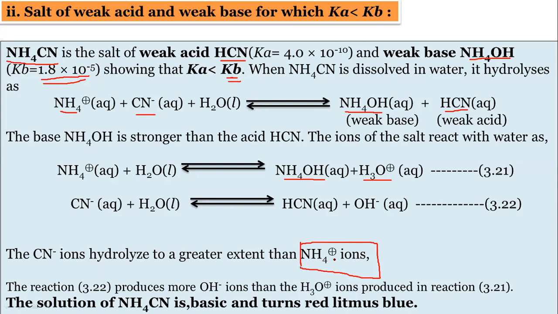Can anyone tell me why this is happening? No one?